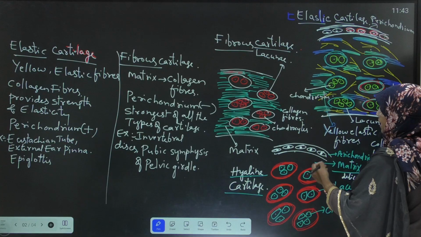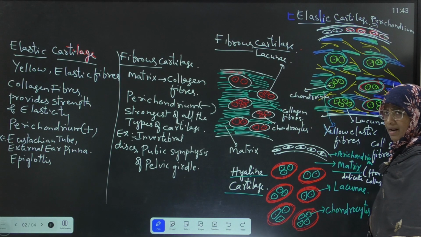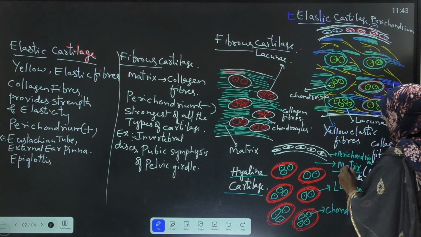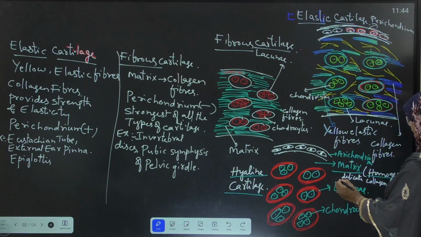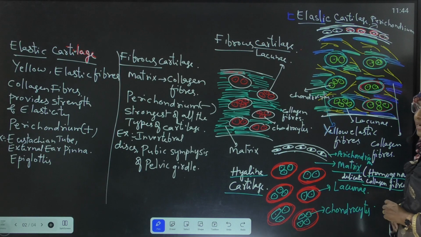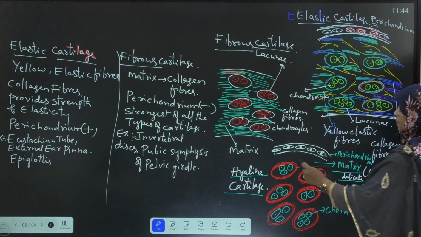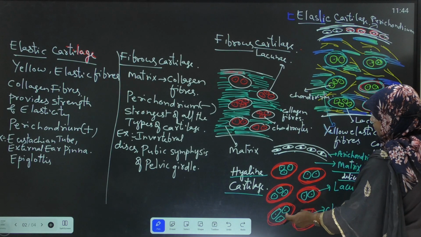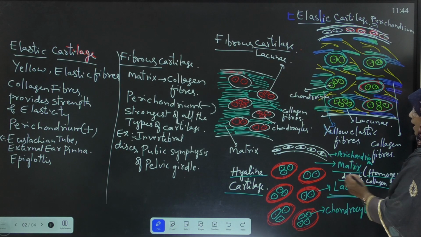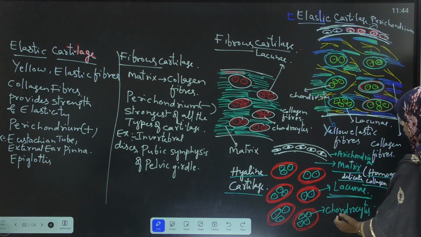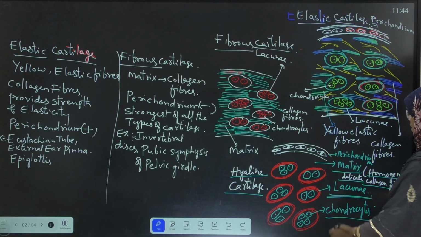Very thin, delicate collagen fibers are present which are not visible. Inside the matrix, many fluid-filled spaces are present. These are called lacunae. These lacunae enclose 2 to 4 chondrocytes.